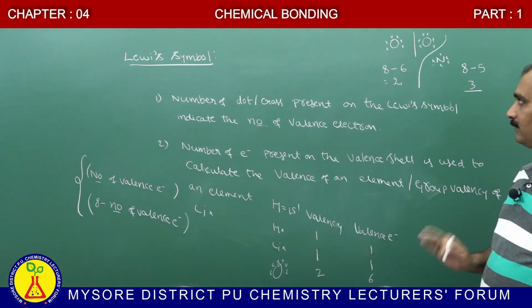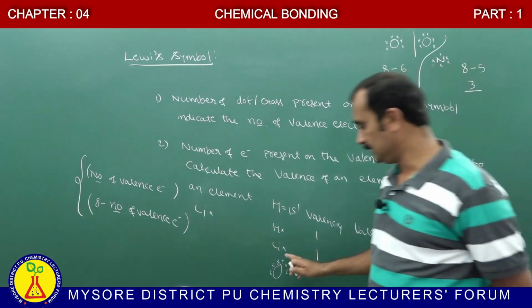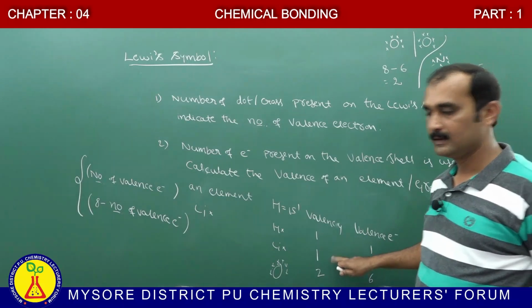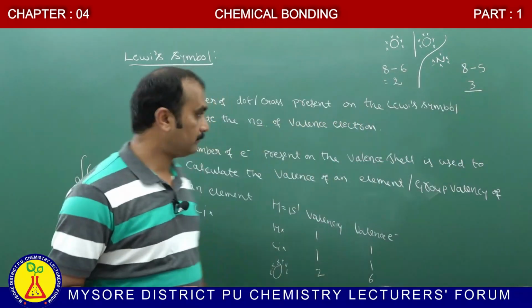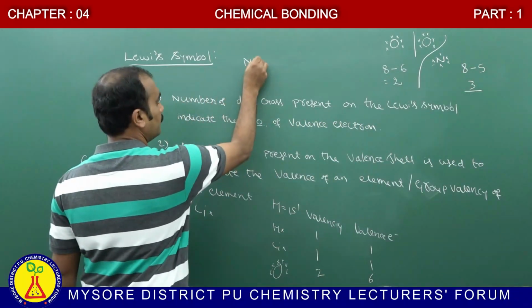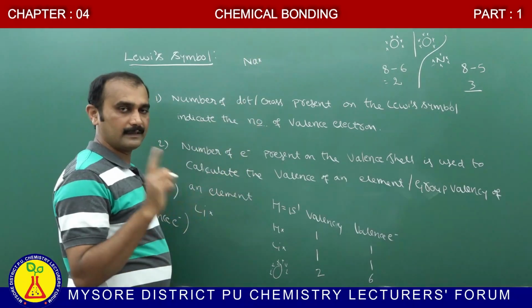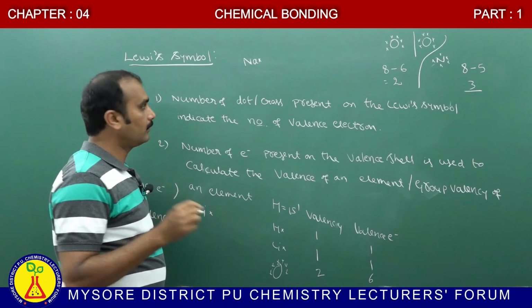For example, lithium, what is the valency? Only 1. Similarly, consider sodium, only 1 dot is present. What is the valency? Only 1.